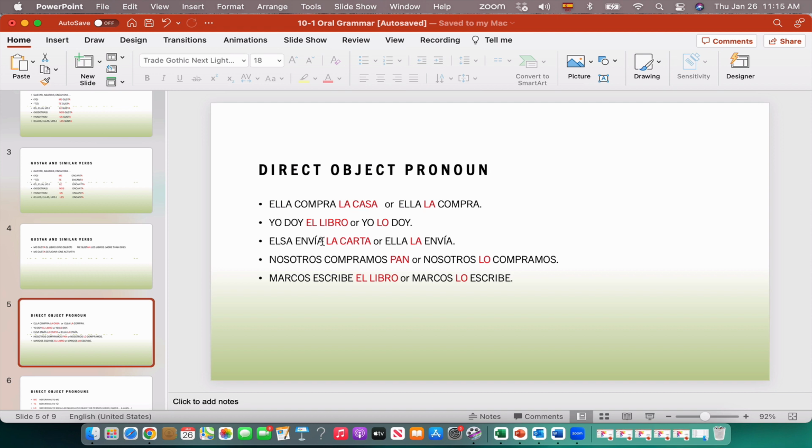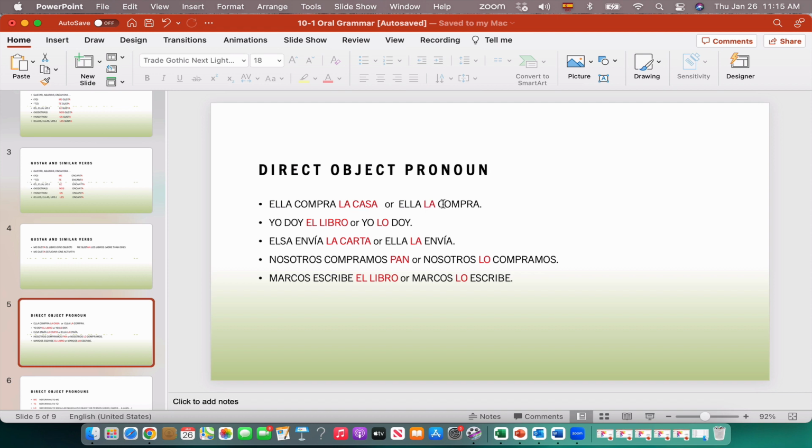Elsa envía la carta. What is Elsa sending? Well, she is sending the letter. So this is the direct object. We buy bread. So what are we buying? We're buying bread. So always the answer to these questions is the direct object, okay? Marcos escribe el libro. Marcos writes the book. What is Marcos writing? The book. So once you identify the direct object, then we're going to replace that with the pronouns, the direct object pronouns that we need for these situations.